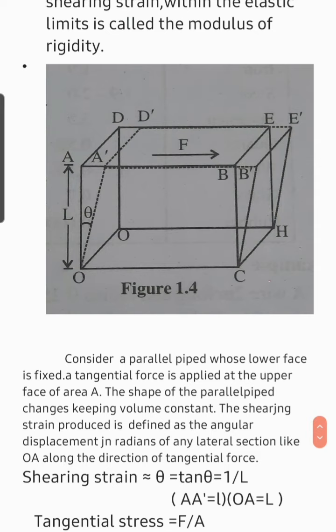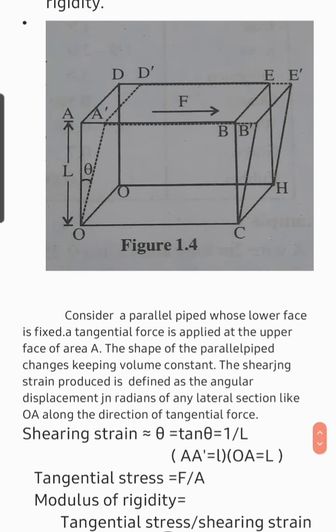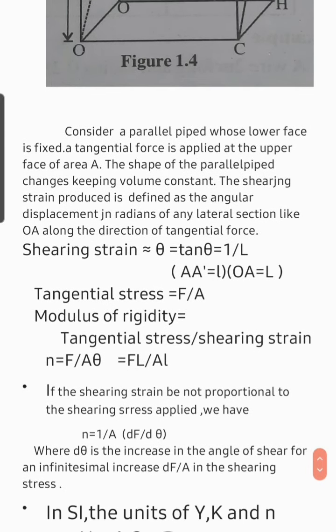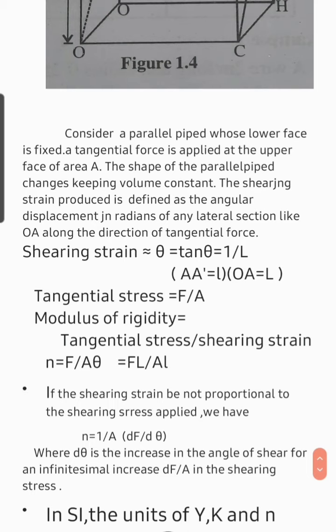Tangential stress is equal to F by A. Therefore, modulus of rigidity is equal to tangential stress by shearing strain. Here, modulus of rigidity is represented as N, which is equal to F by A theta, or is equal to F into L by A into small letter l.